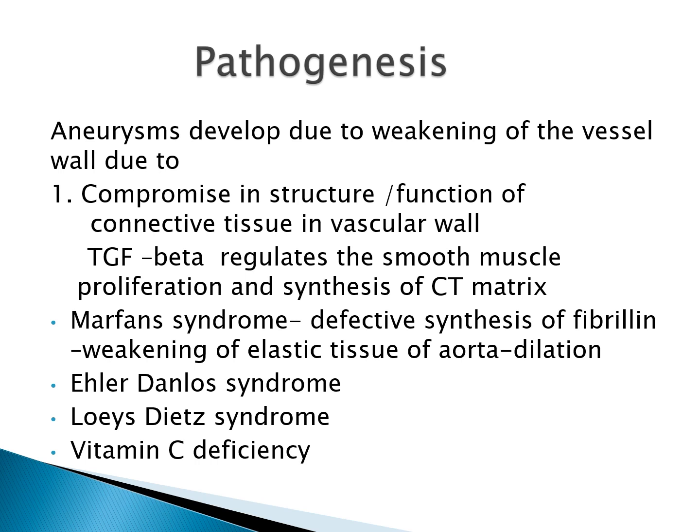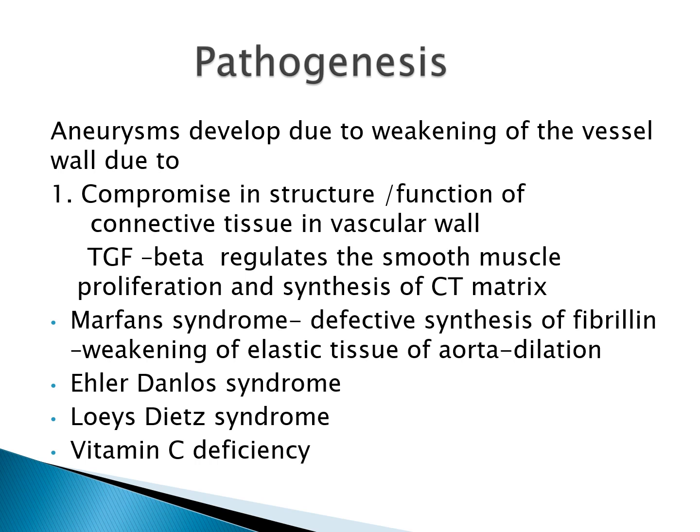And if there is defective synthesis due to aberrant TGF beta regulation, it leads to weakening in the elastic tissue, leading to aneurysm formation. Another example is Ehlers-Danlos syndrome, in which there is defective type 3 collagen synthesis.